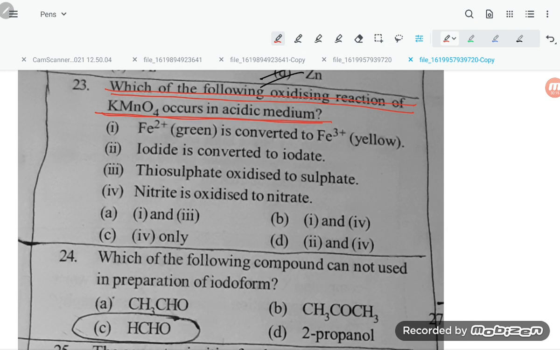So, dear students, Fe2+ is converted into Fe3+. Fe2+ is converting into Fe3+.